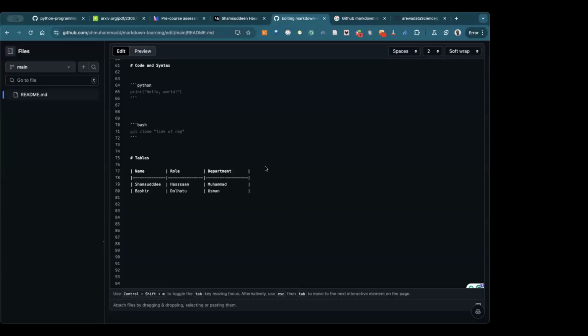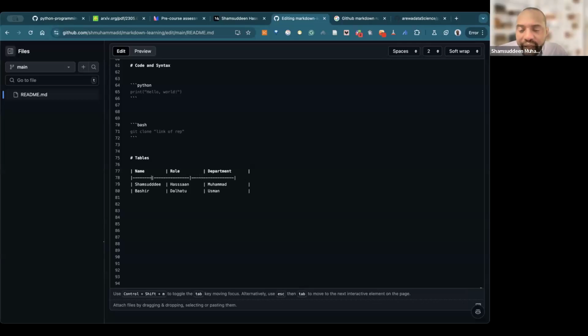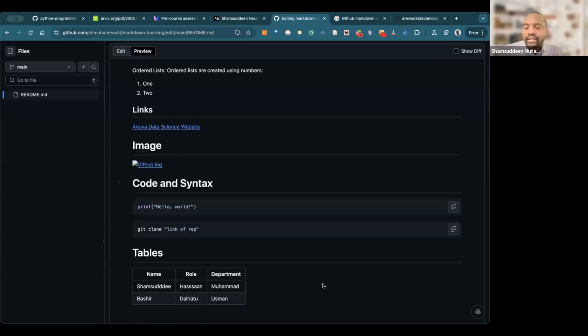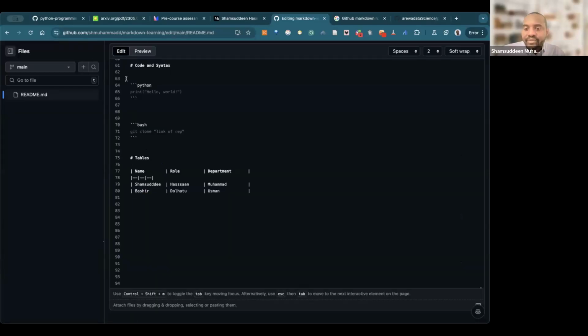Yes, sir. My concern here is that, does it mean that the number of dashes that you put, that's the length, does it have a specific length, or it will just be based on... Okay, good question. So let's remove this one. Let me allow this dash to be 2 in all of these. Let me put 2 dashes. Can you see that? I remove this one, I put 2 dashes. So let's preview. Look at it. Can you see that? I have 2 dashes.